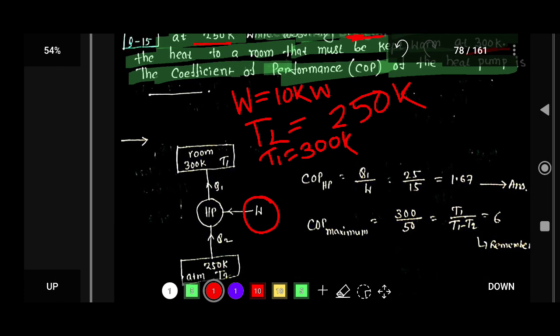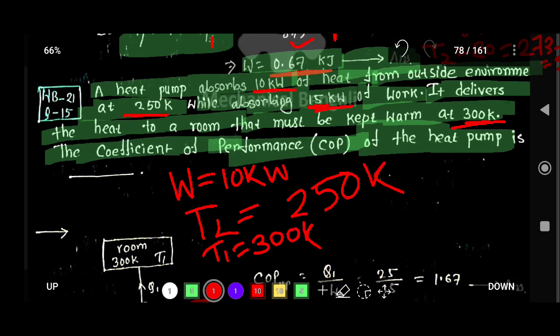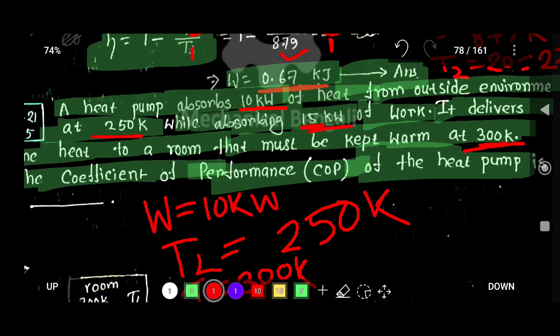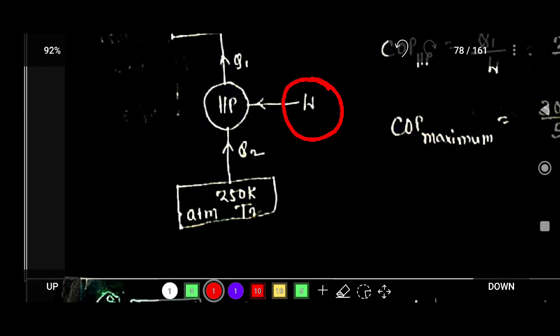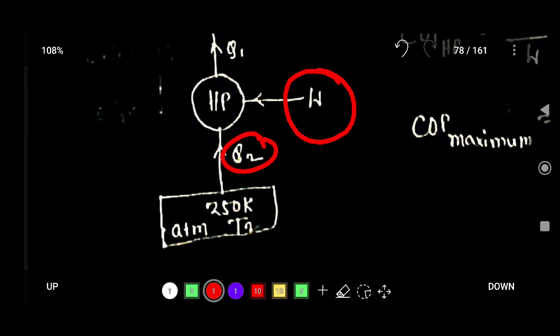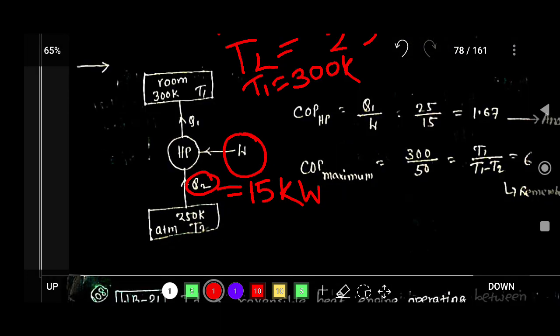So the value of Q2 is given, that is 15 kilowatt. You have to calculate the performance of this engine.